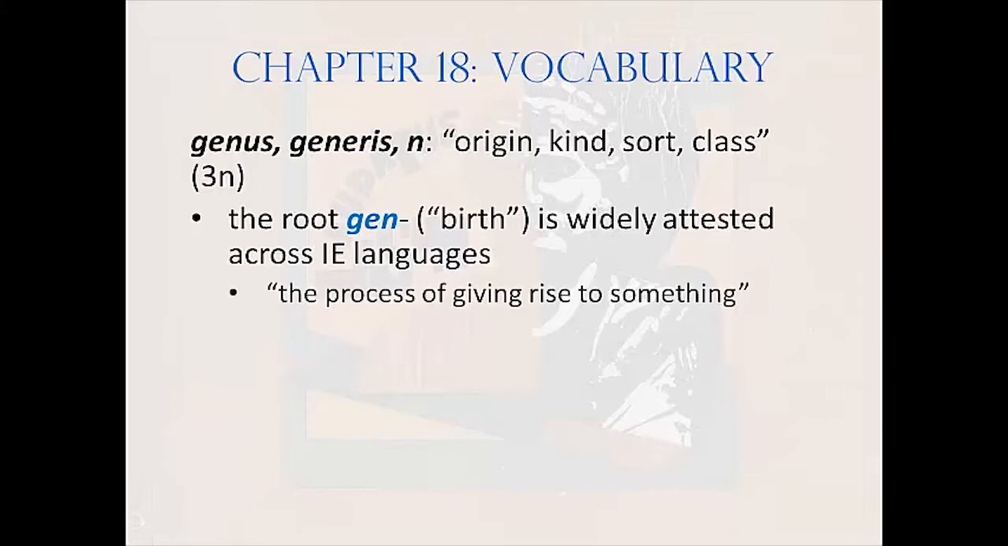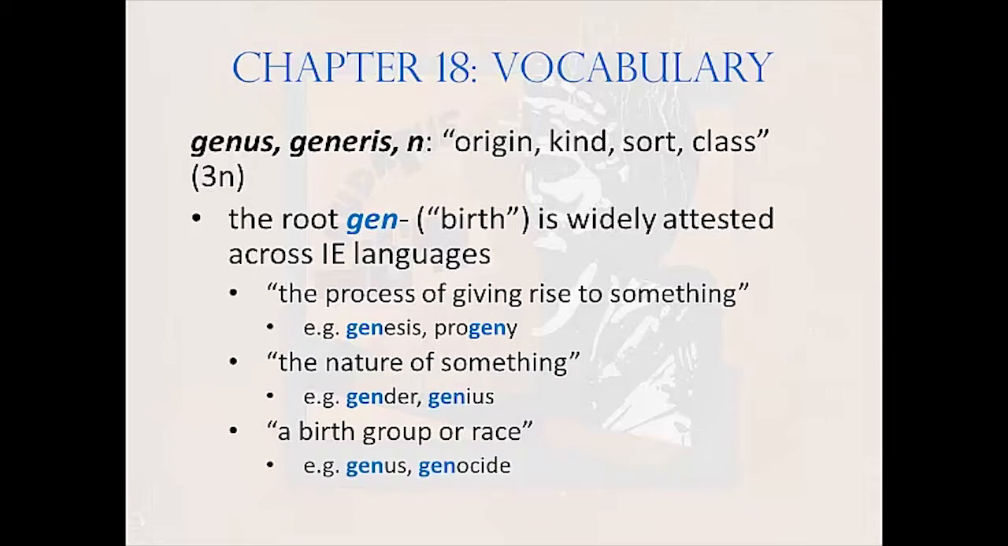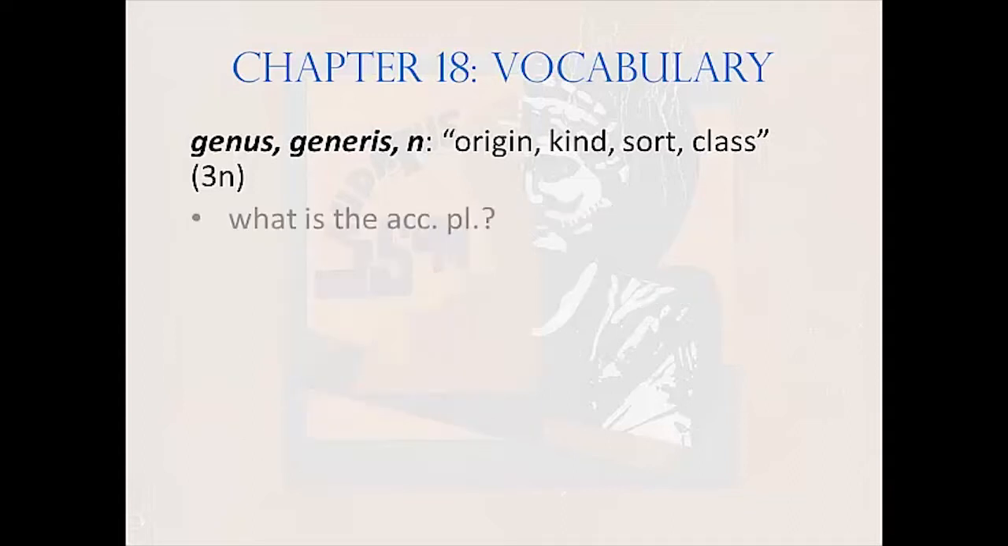So, for instance, from its sense, the process of giving rise to something, we get words like genesis and progeny. From its sense, the nature of something, we get words like gender or genius. And from its sense, a birth group or race, we get words like genus or genocide. What would be the accusative plural of this word? Good, genera. And so what would be the genitive plural of this word?